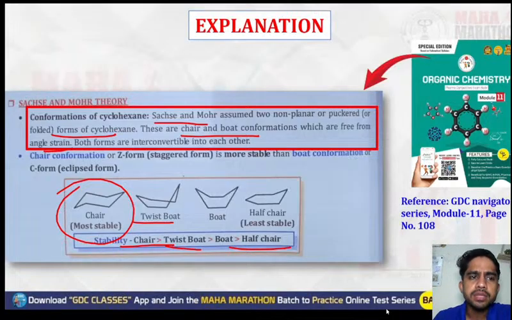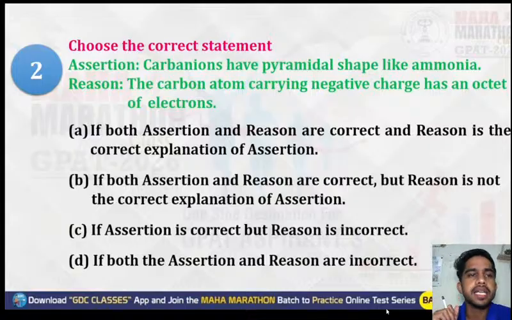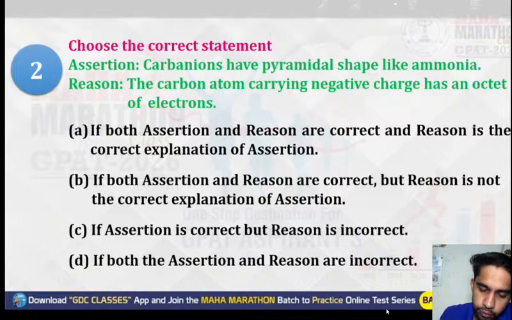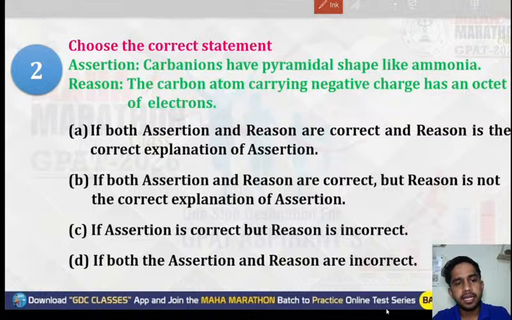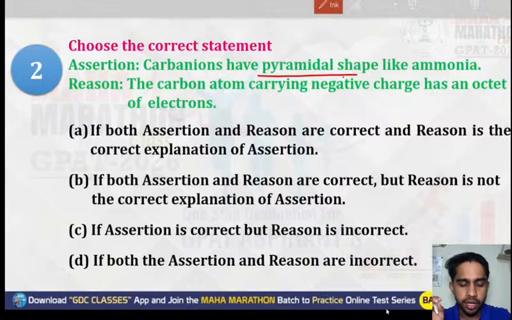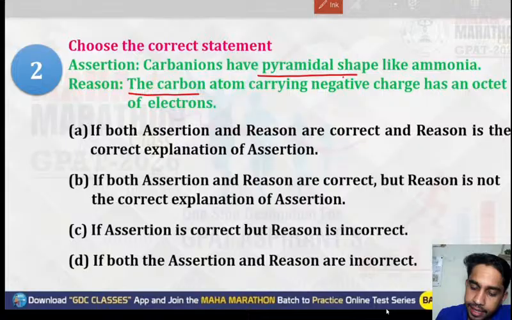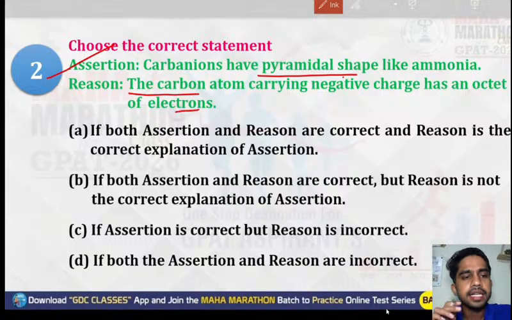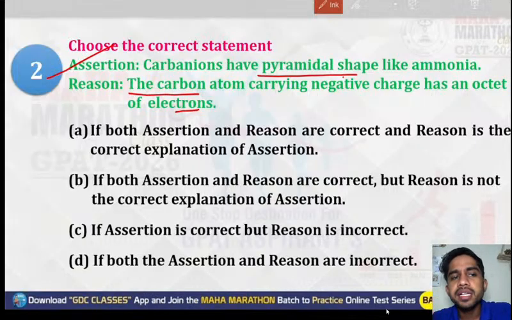Now let's move on to the next question. Question number two is an assertion-reason type question. The assertion says that carbanions have a pyramidal shape like ammonia. Yes, this is right, carbanions have a pyramidal shape like ammonia. And the reason says that the carbon atom carrying a negative charge has an octet of electrons.